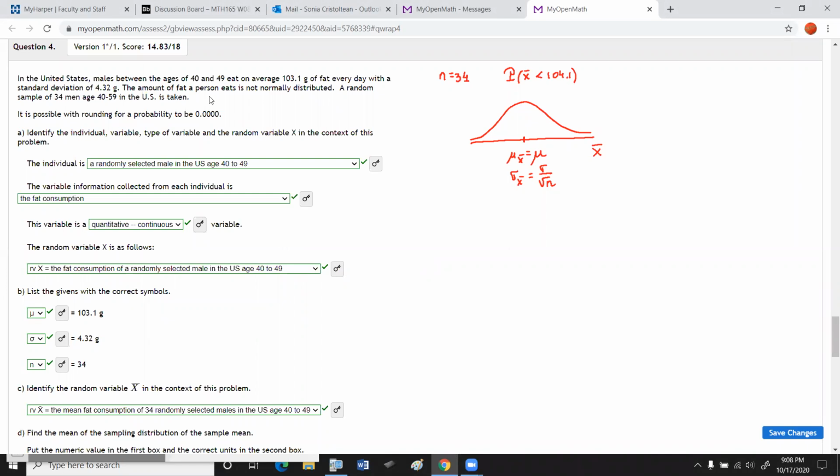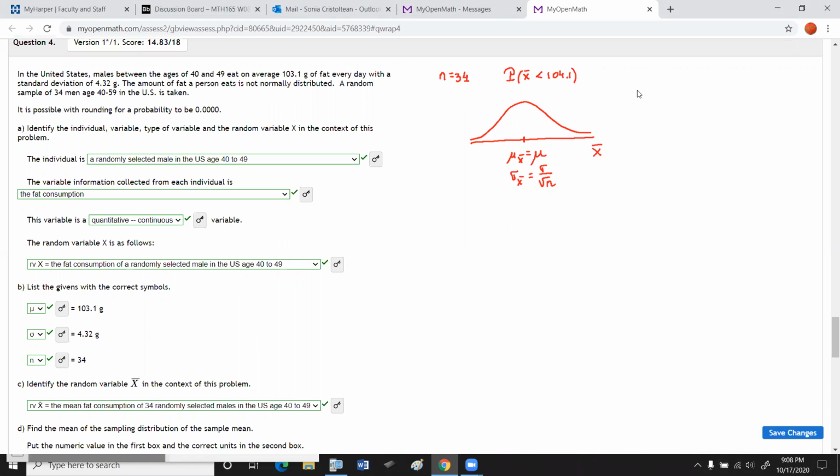And the mean, it says right here, is 103.1. So I'll write it down. Mu was given in the original problem as 103.1 grams. And the standard deviation was